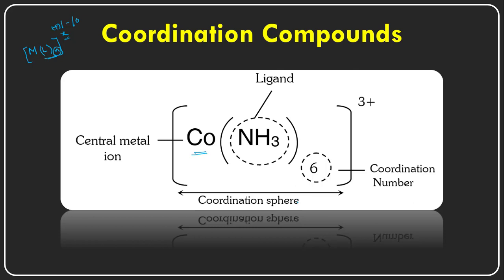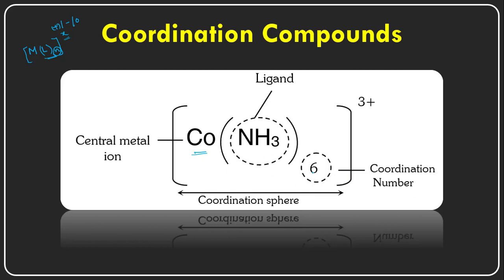This number of ligands, for monodentate ligands, is applicable to the monodentate ligand. For bidentate ligands onwards, the definition will change. I will tell you later. So this number is called the coordination number.